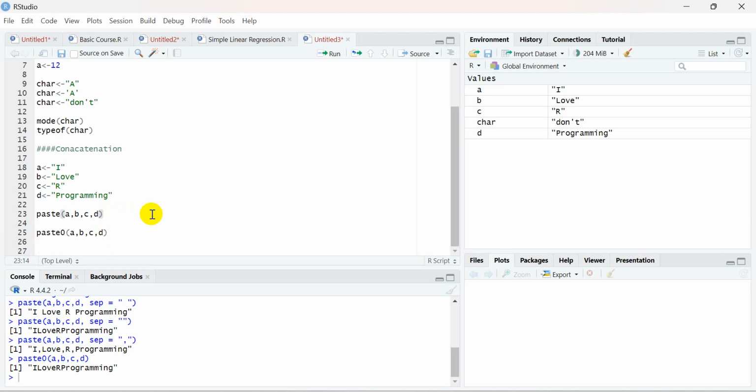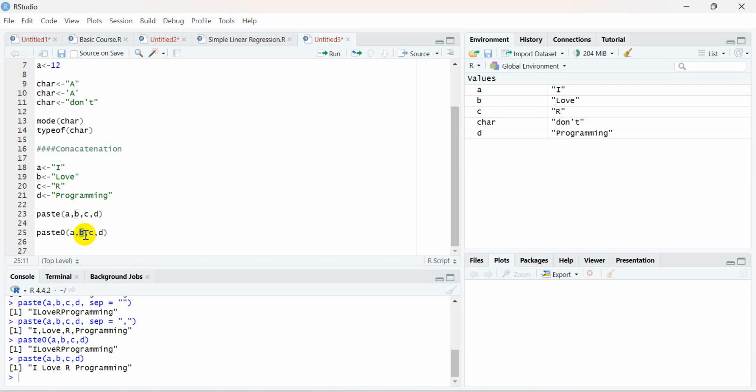Yes, and I decide to delete. By default, it will give a space character, right? That is actually creating the difference between these two. The default separator here is a space character, and here the default separator is used as no character, right? So that is the only difference these two functions are serving.